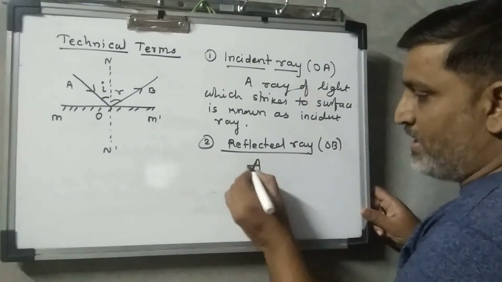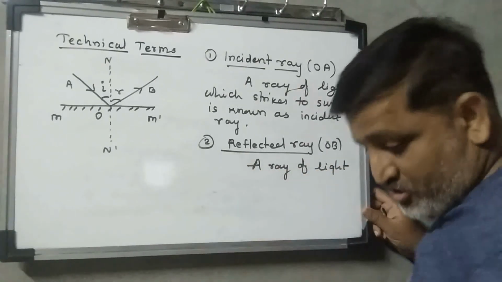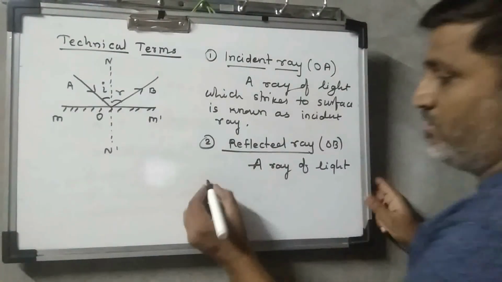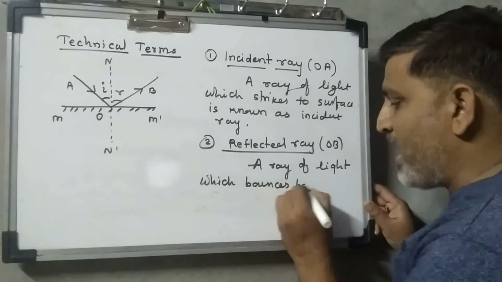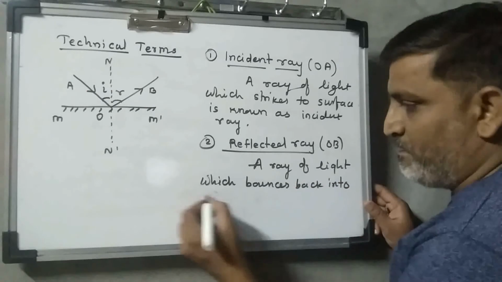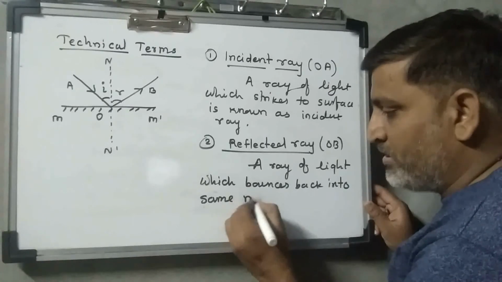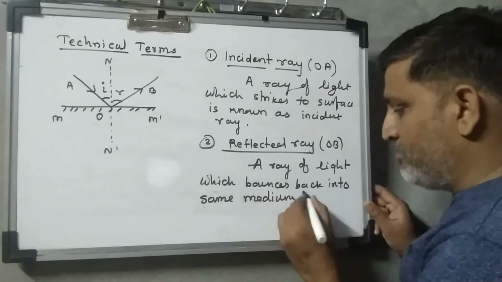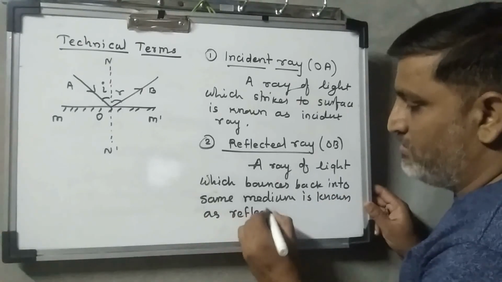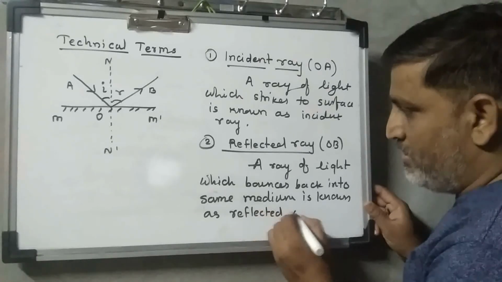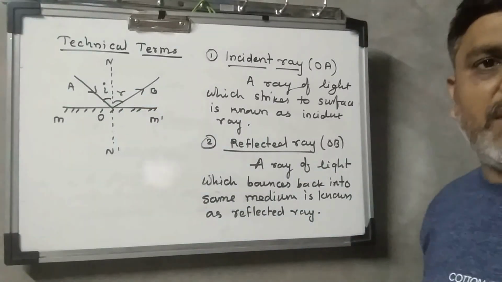It is a ray of light which bounces back into the same medium, and it is known as the reflected ray. So here in this case you can see OB as a reflected ray.